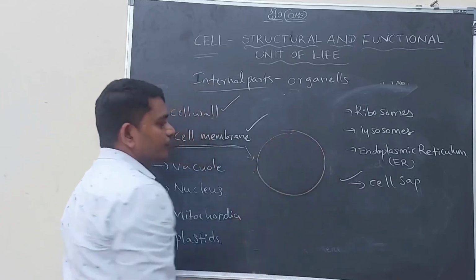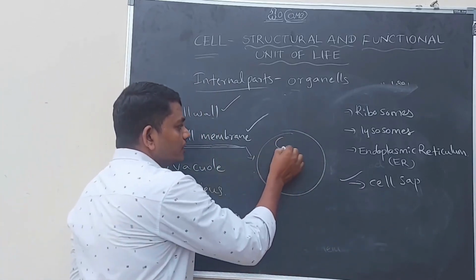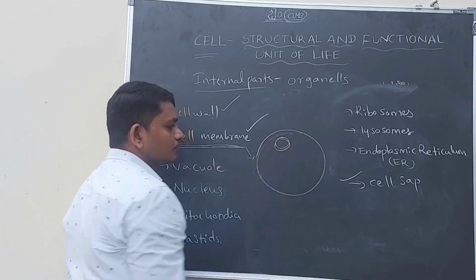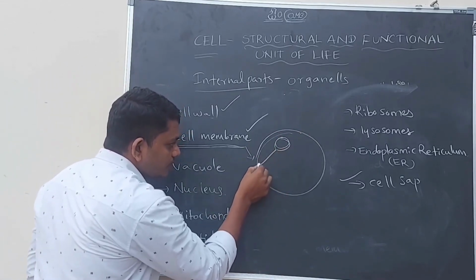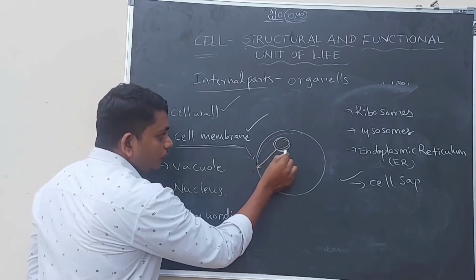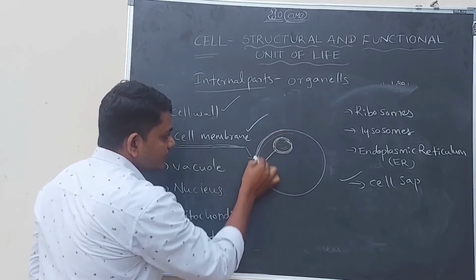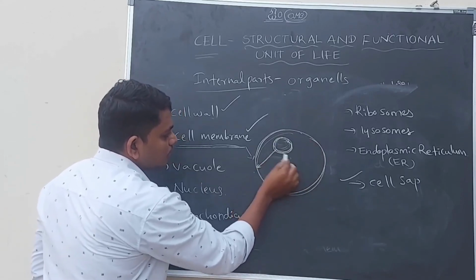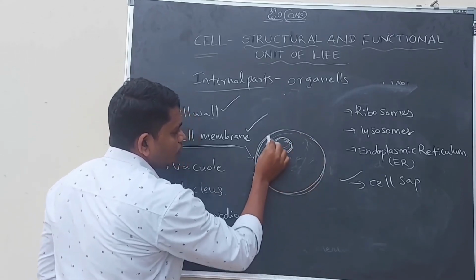If it is a cell, cells contain an important organelle, the nucleus. Between the nuclear membrane and the cell membrane, there is a fluid-filled portion.